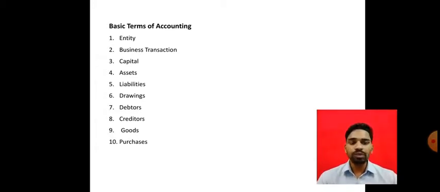There are two types of transactions: cash transactions and credit transactions. A cash transaction means that when we purchase goods, we immediately pay the suppliers. A credit transaction means we do not pay immediately, but will pay in the future.